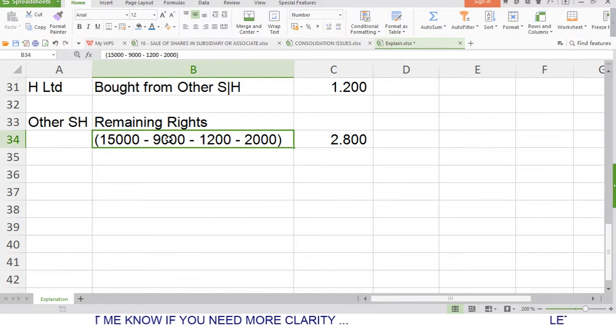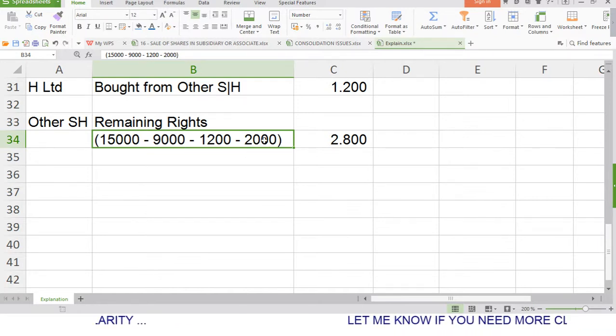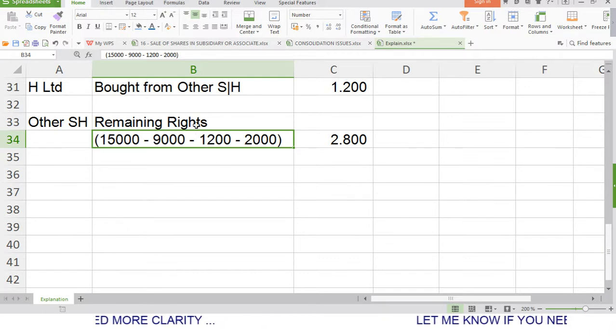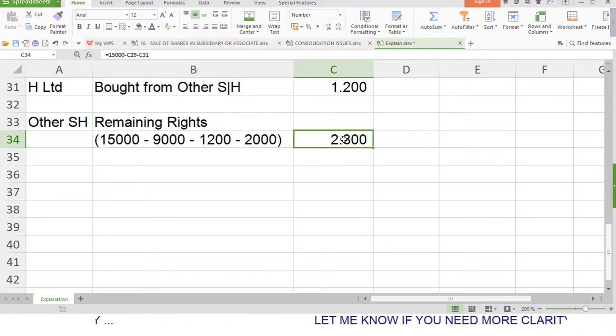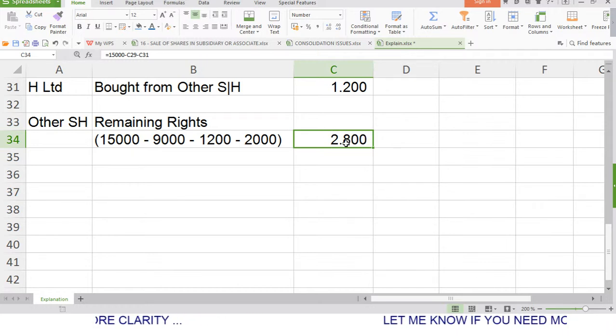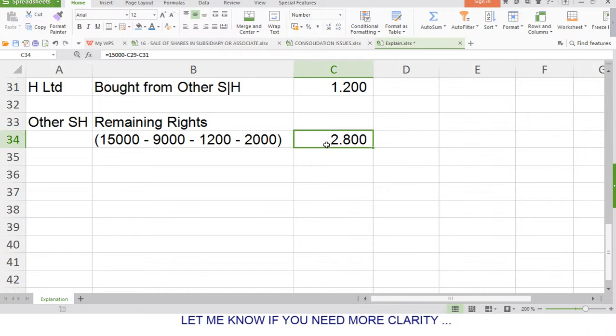So S was entitled to 9,000. S also bought 2,000 from the other shareholders, the NCI, and Ash bought 1,200 from the NCI. That means the remaining rights now is 2,800. All right, that means the other shareholders are only going to exercise or are only going to buy 2,800 shares from T Ltd.